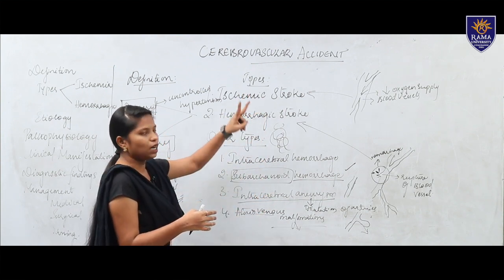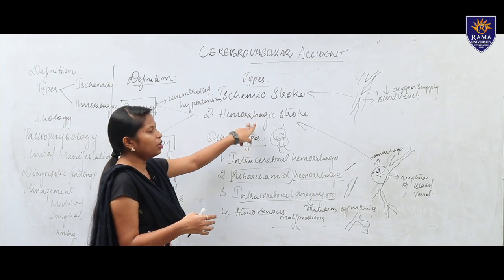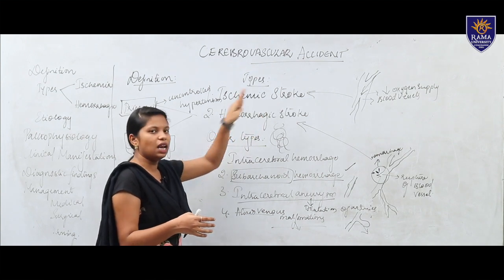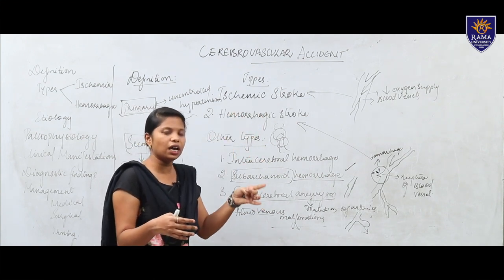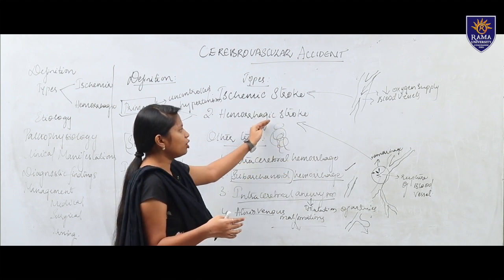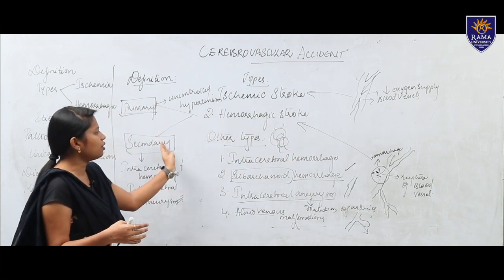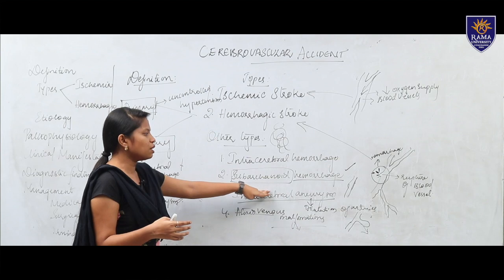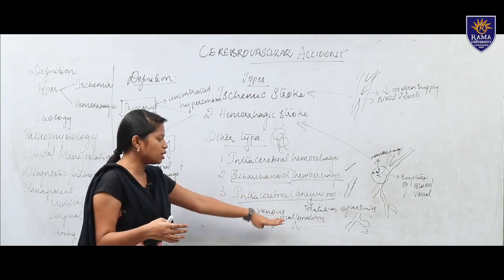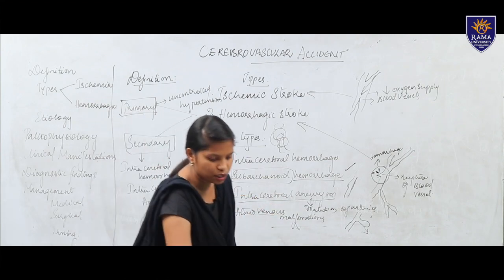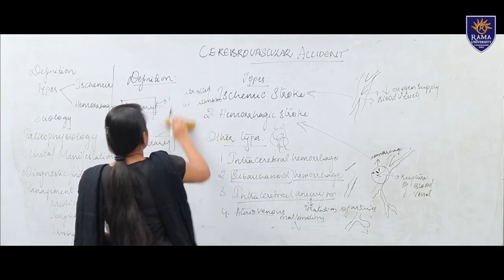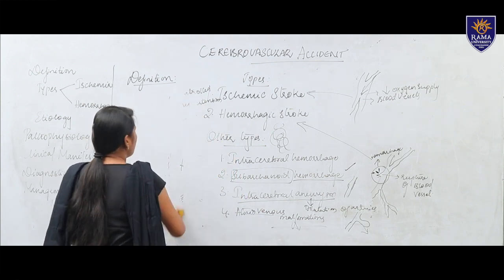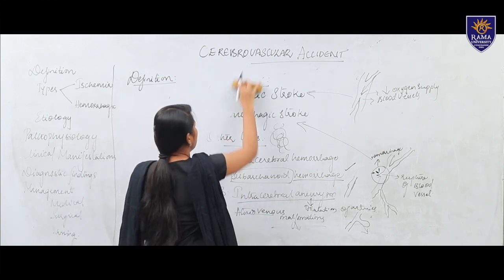So, we have seen two types, ischemic and hemorrhagic stroke. In ischemic we have seen large artery, small artery, cardiogenic and cryptogenic stroke. In hemorrhagic we have seen primary and secondary, and within that intracerebral hemorrhage, subarachnoid hemorrhage, intracerebral aneurysm and arteriovenous malformation. Moving to our etiology: etiology is common for both ischemic and hemorrhagic stroke.